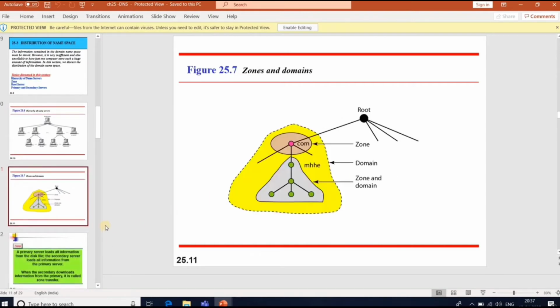So the next one is zones and domains. A zone is what a server is responsible for, its authority. Okay, .com, you can see this example, is a zone, and this fully dotted name is called a domain. Again, a domain can have a zone and a domain again from the root. Domain and zone refer to different things here. Next, coming to the root server.